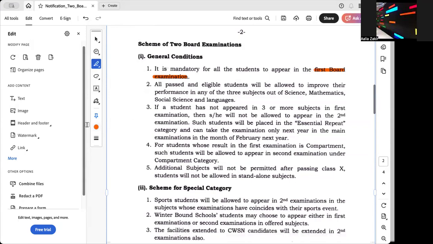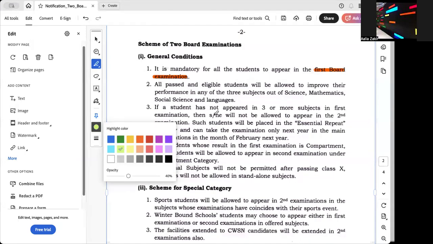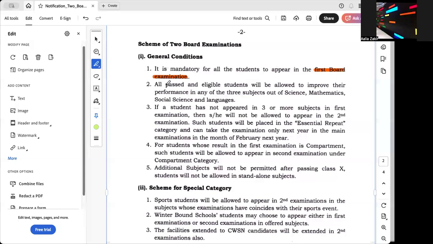The second point that has been mentioned is that all the students who pass in this first round of exam will be eligible to improve their performance in any 3 subjects. Okay, so you cannot appear for all the subjects again. You can choose any 3 subjects out of science, mathematics, social science, and languages. So out of this, you can choose any 3 subjects that you want, and you can reappear for them in the second round of exam, which will be in May. That is to improvise your score.